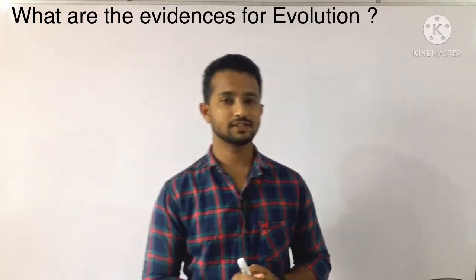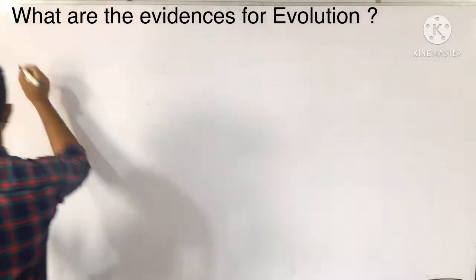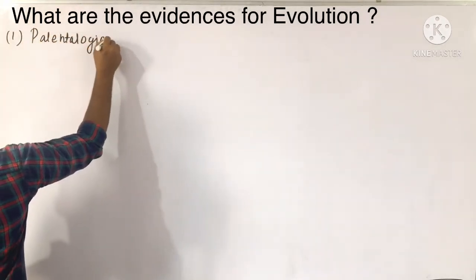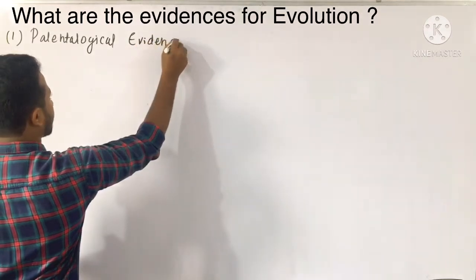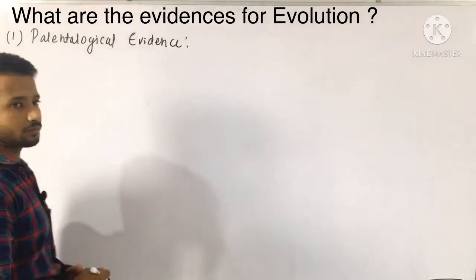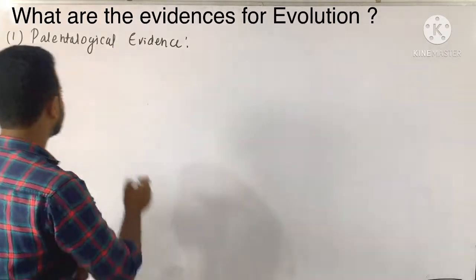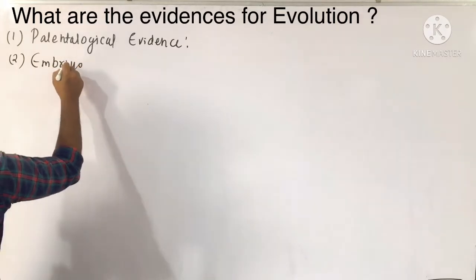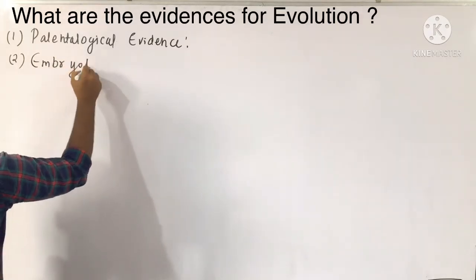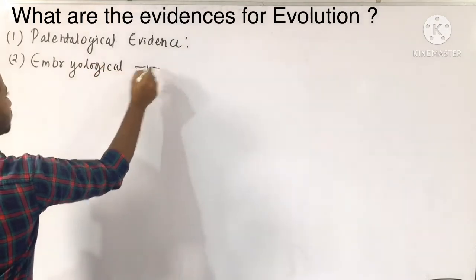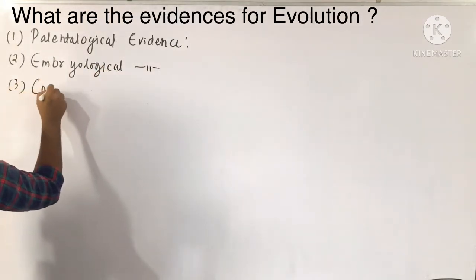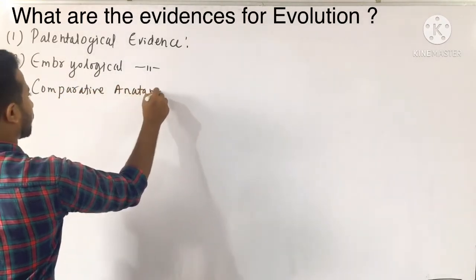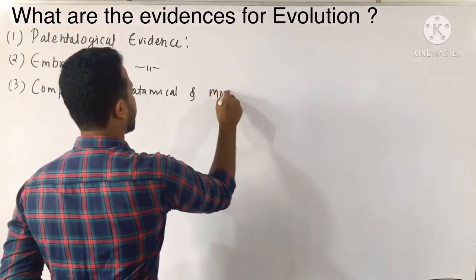I will write the evidences which are supporting the evolution. The first one is paleontological evidences, which is nothing but the evidences provided for us through fossils. The second evidence is by embryos, which is called embryological evidence, and the third evidence we have is the comparative anatomical and morphological studies.